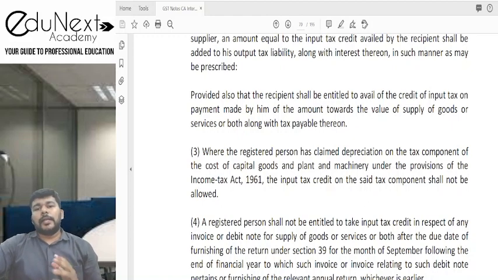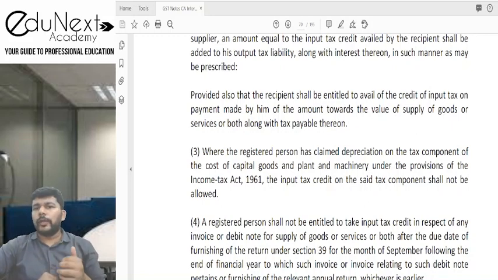Okay. Now, section 16 subsection 3 क्या बोलता है देखो, where the registered person has claimed depreciation on the tax component of the cost of capital goods and plant and machinery under the provisions of Income Tax Act 1961, the input tax credit on the said tax component shall not be allowed. Once again, we'll read the statutory wordings. Where the registered person has claimed depreciation.